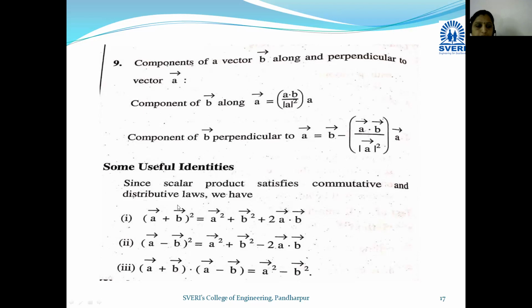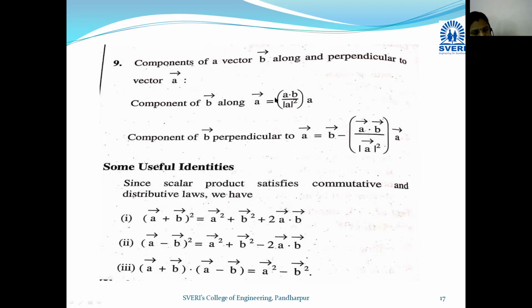Okay, next, some useful identities. So see, scalar products satisfy commutative and distributive law. Hence, we have a bar plus b bar whole square is equal to a square plus b square plus twice a bar into b bar. Next, a bar minus b bar whole square is equal to a bar square plus b bar square minus twice a bar into b bar. Next, a bar plus b bar into a bar minus b bar is equal to a square minus b square. Okay, see, these are the useful identities.